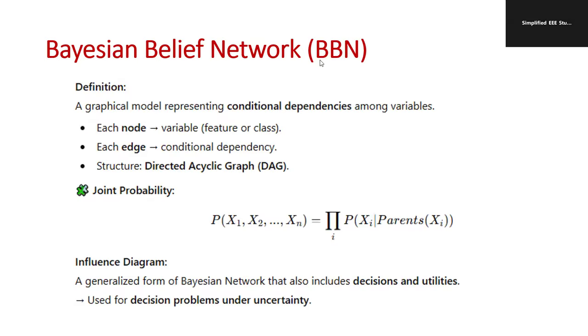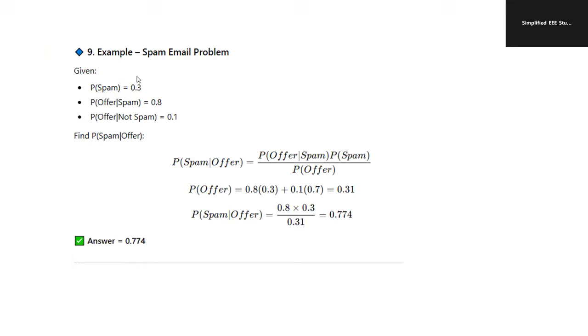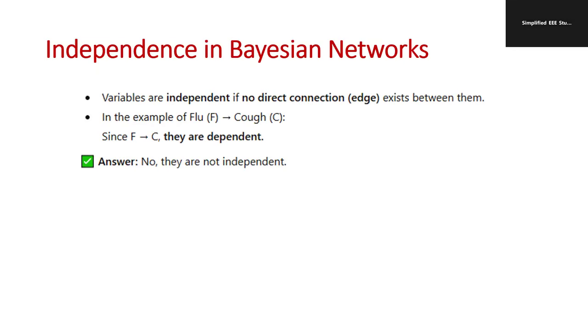So study about what is BBN. BBN stands for Bayesian Belief Network. Okay, so the meaning of Bayesian belief network you have to study. Even an example problem, how to identify the spam mail, how many spam mails are there in our inbox. Then independence in Bayesian networks.